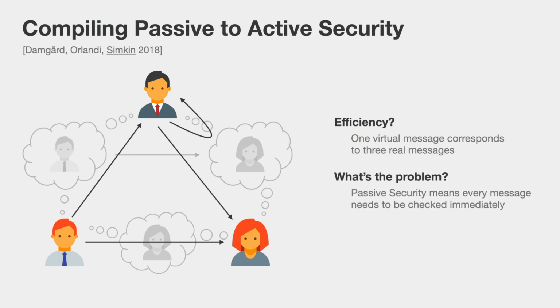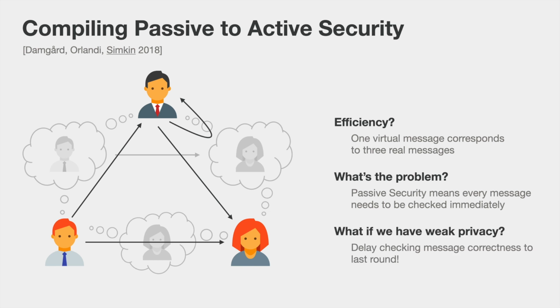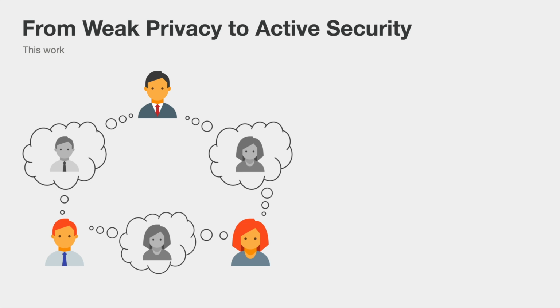And why is this the case? Well, because the protocol is passively secure. Alice always needs to receive every message redundantly, immediately, to check whether the message that she received is correct, to see whether she can respond to this message. And now the idea is that if we have weak privacy, then Alice doesn't need to immediately check whether she received the correct message. Instead, she can optimistically execute the protocol by receiving the messages only from one of the simulating parties. And then in the last round, do a more efficient batch check using the second real party that simulates the sender to see whether all of the messages she received were indeed correct. So this is the idea behind our compiler.